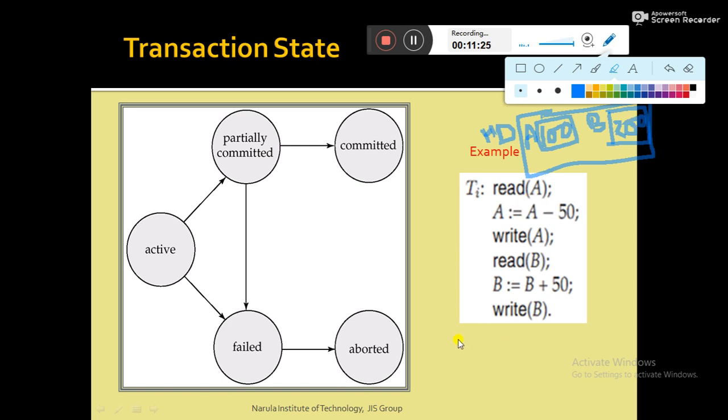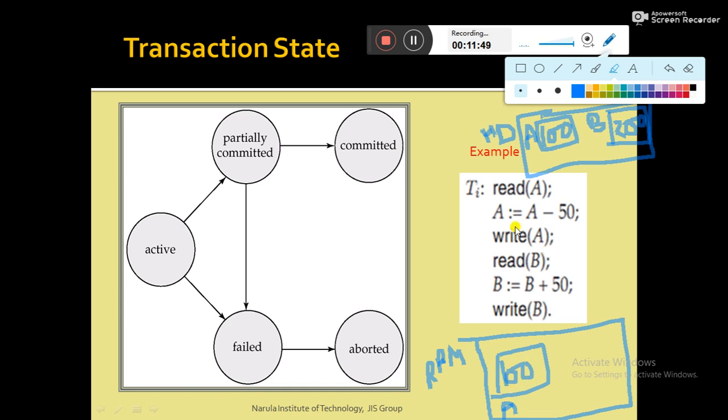So as you know, this is RAM. Read A means A will be copied to the RAM, so 100 will be over here. Then A equal to A minus 50 means it becomes 50. Write A means write it back over here.